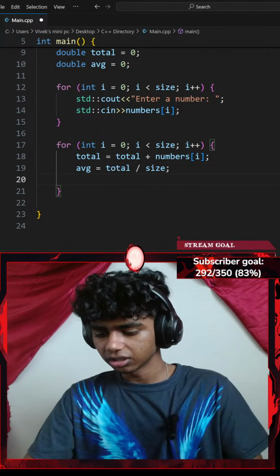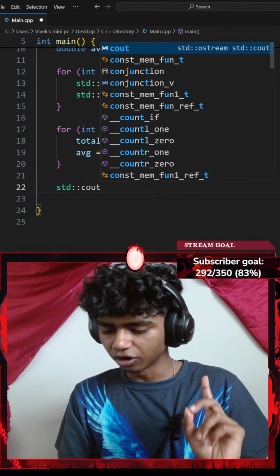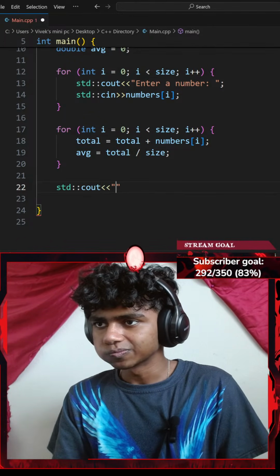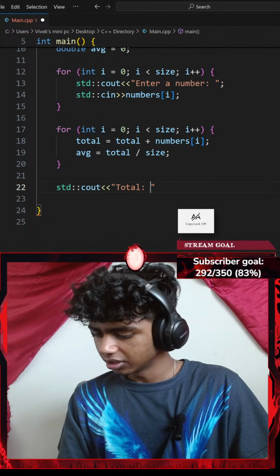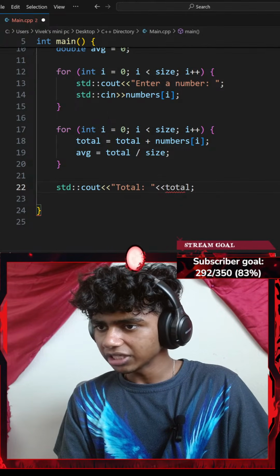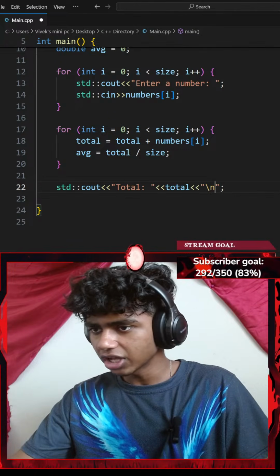Okay, next up, print both sum and average. So now let me go ahead and print those. Let me go with a standard console output with an insertion operator. This is going to be something like, let's say, total. So I'll go with total, with another insertion operator of my total variable. I'll end that with a semicolon. Actually, let me go ahead and add another insertion operator of a backslash n new line.